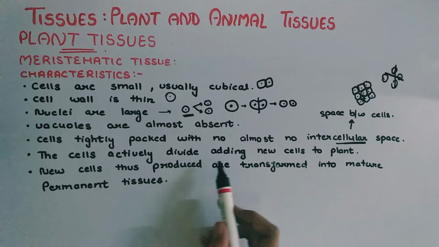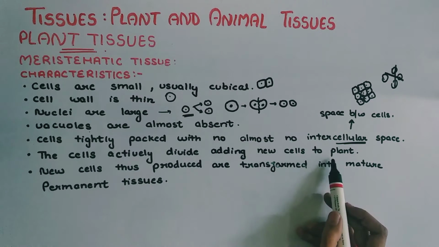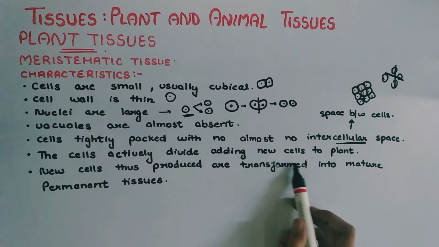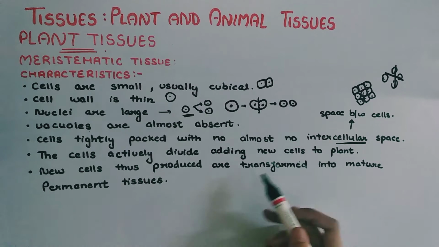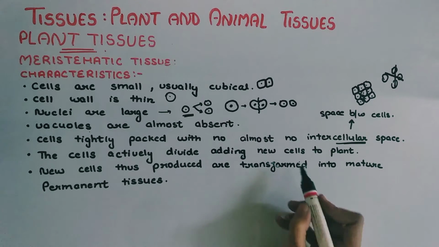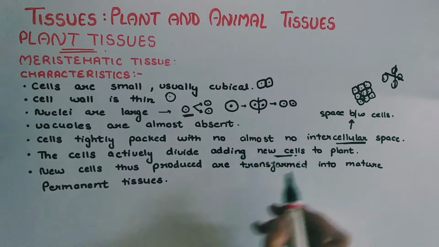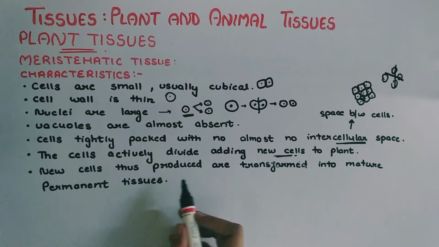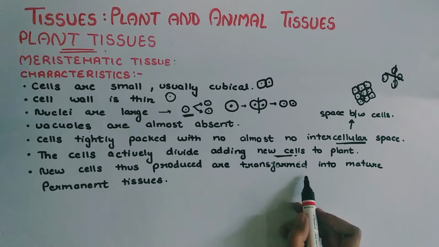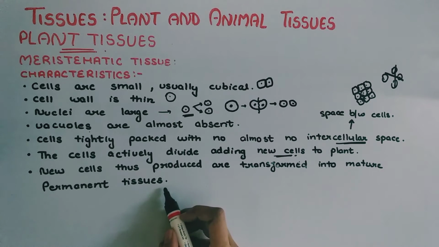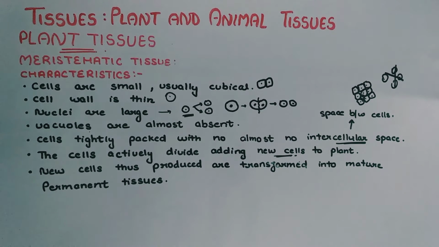The cells actively divide, adding new cells to the plant. We know that these cells are actively dividing, which means cell division is occurring and new cells are added to the plant. The new cells thus produced are transformed into mature permanent tissues. The newly formed cells are transferred into the mature permanent tissue. So these are the characteristics of meristematic tissues.